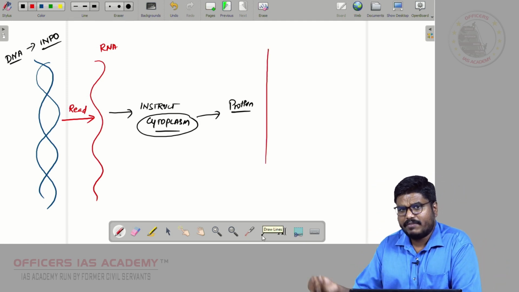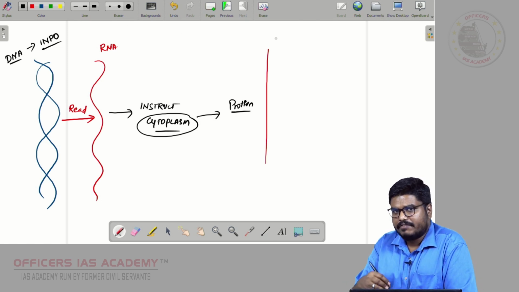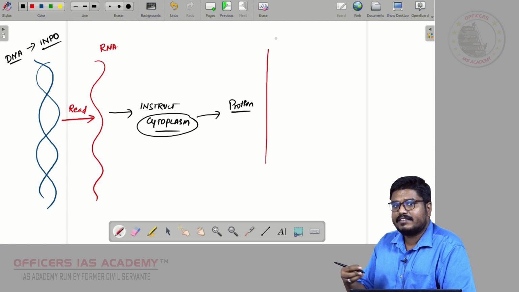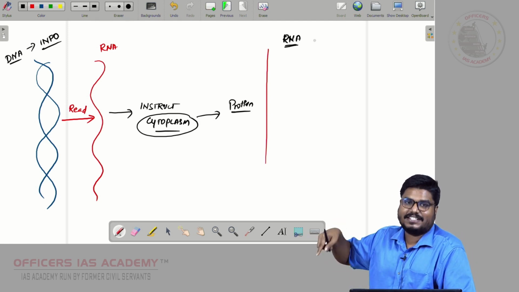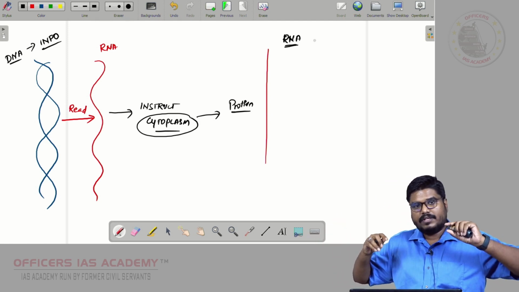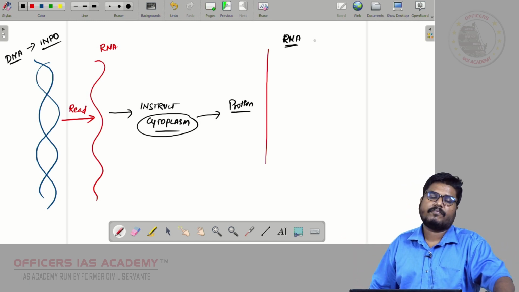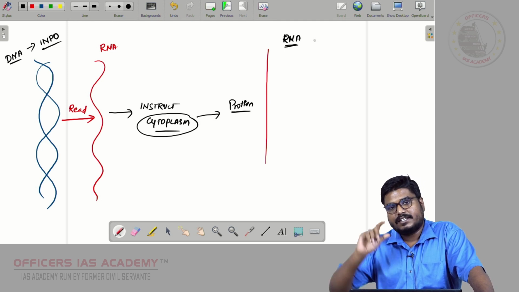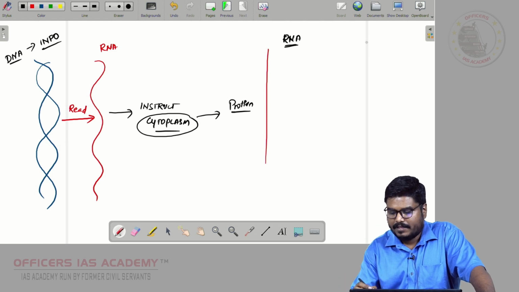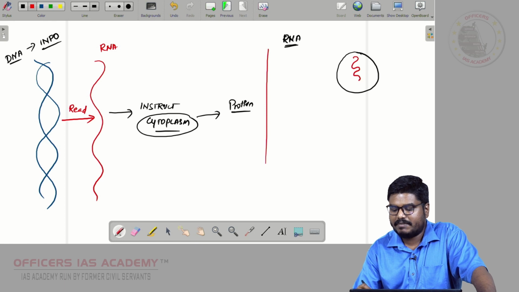Now what we are going to do, we will artificially synthesize RNA in laboratory condition. So we are going to create an RNA in laboratory condition. Okay. Why are we going to create it? For that we have to understand the structure of coronavirus. You take the structure of coronavirus. That coronavirus will have a genetic material which is RNA.